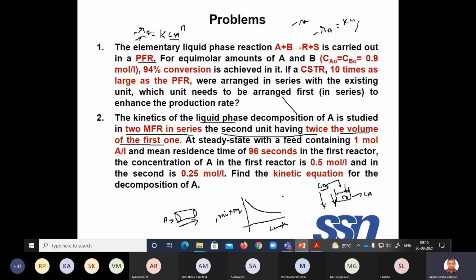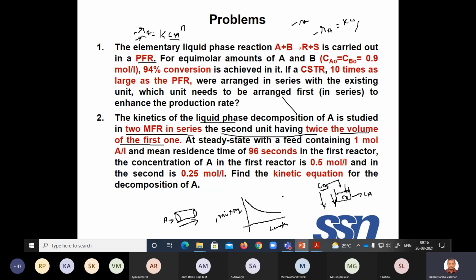So definitely your small CSTR should come first, so that your CA will be comparatively higher. If you can keep CA high, then your rate will be high. Rate is high, your conversion also will be higher.